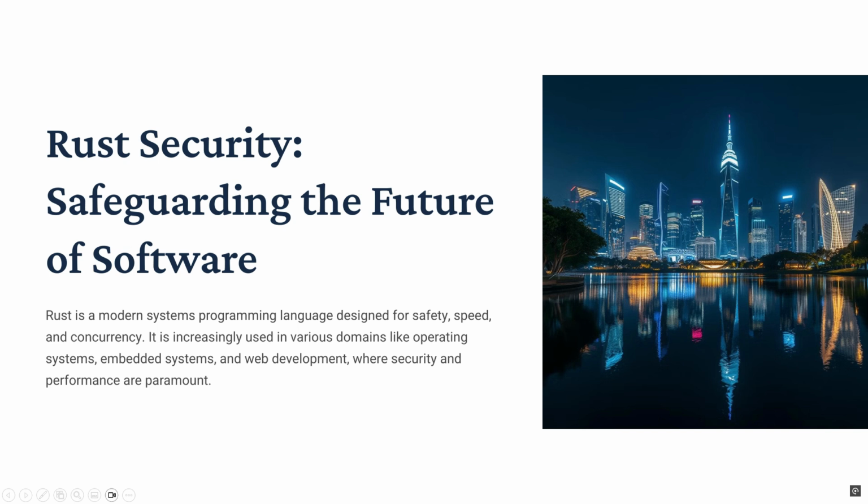With Rust security, we're safeguarding the future of software. Rust is a modern systems programming language designed for safety, speed, and concurrency. It's increasingly used in various domains like operating systems, embedded systems, and web development where security and performance are paramount.